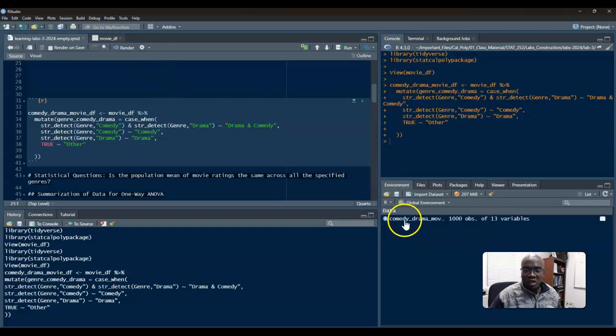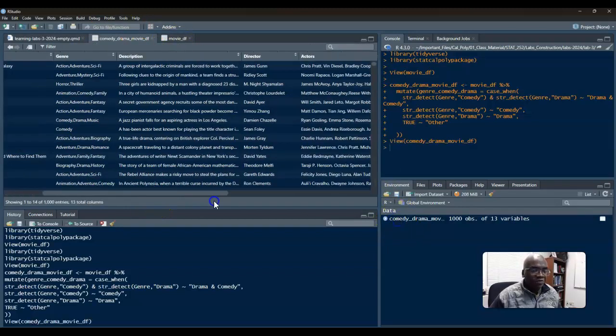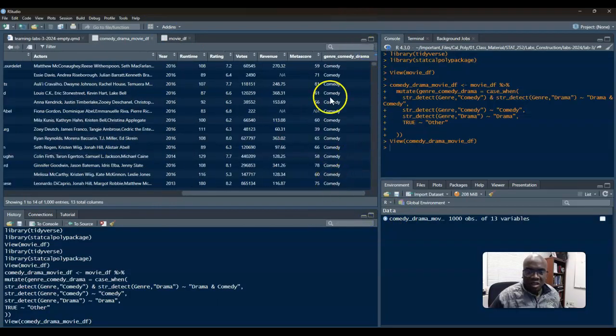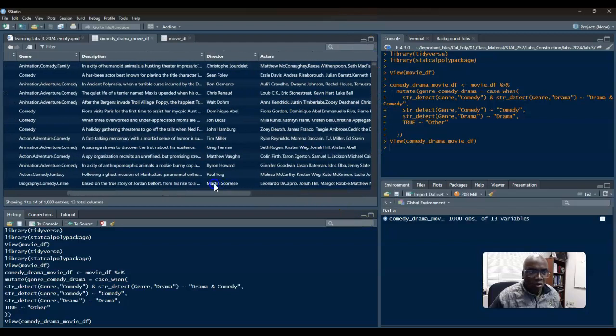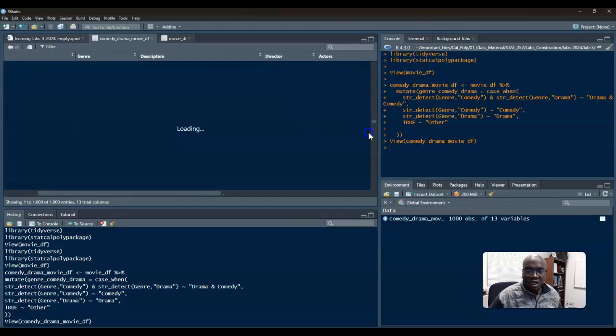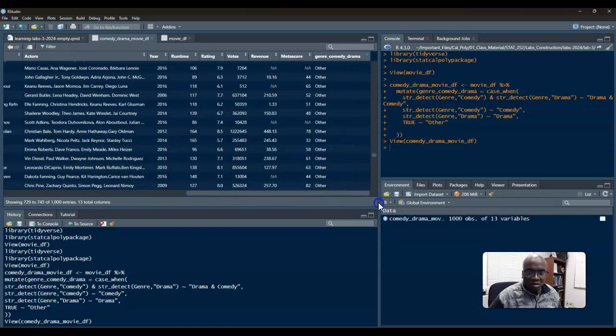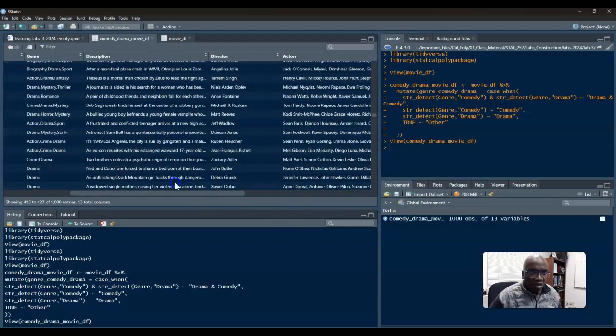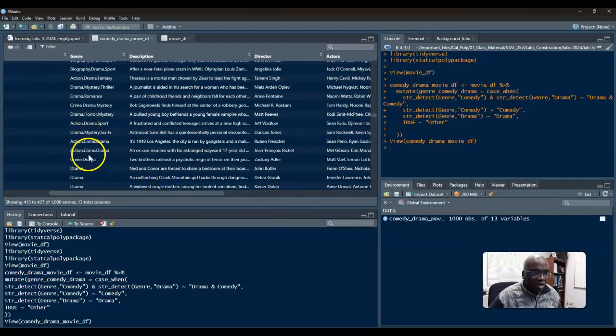So now if I click here, this pops up, and now I have the specifications. All these that say comedy only have comedy within them. If we go down to drama, these only have drama within them. They don't have comedy.